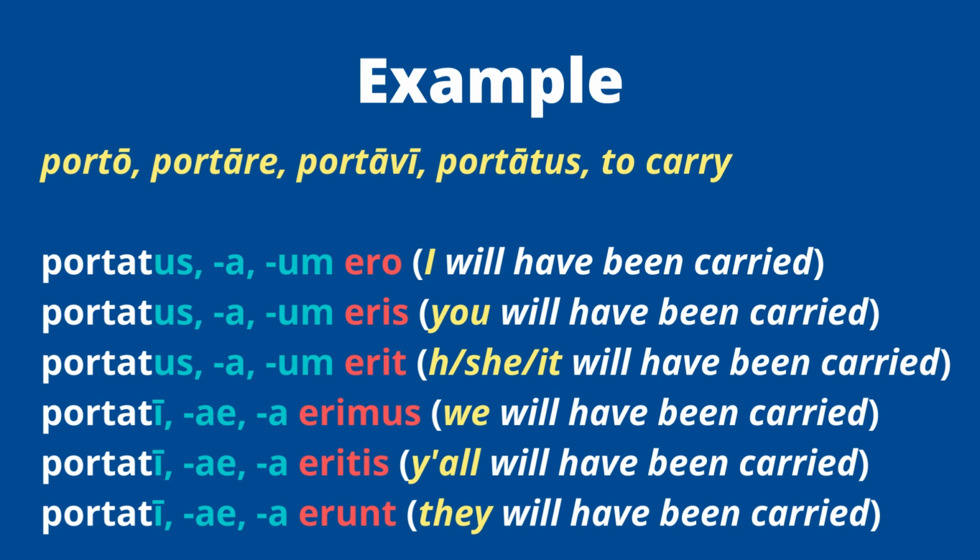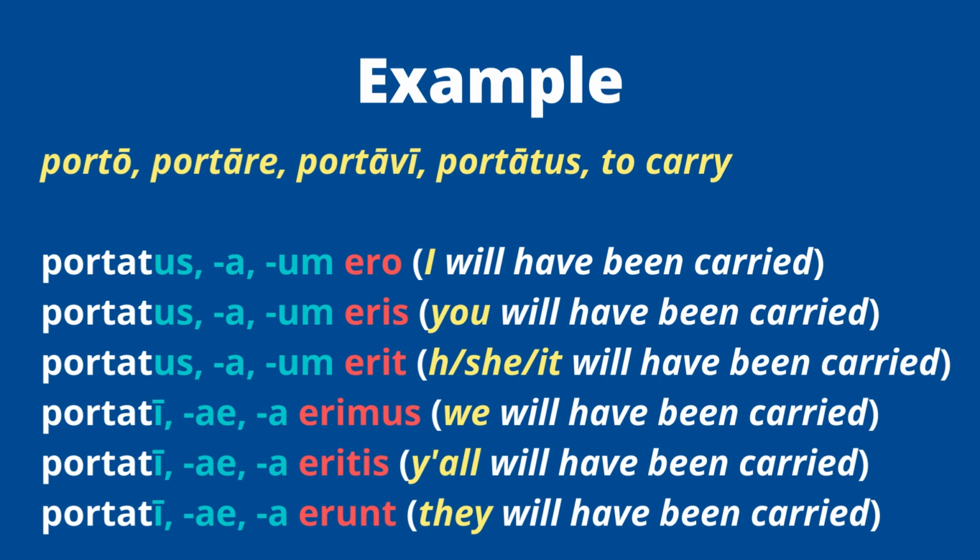So when we use the plural forms of this verb, we, you all, and they, it's going to be portati, portatae, and portata, which are the nominative plural forms of masculine, feminine, and neuter first and second declension adjectives. So in red, you can see here, I've put the future tense form of esse. So we have ero, eris, erit, and down the line. When you do that, the fourth principal part plus the future of esse, you're doing future perfect passive voice. And you can see it in the translation. The way we translate it is, it's not I have been carried or I had been carried. It's I will have been carried.